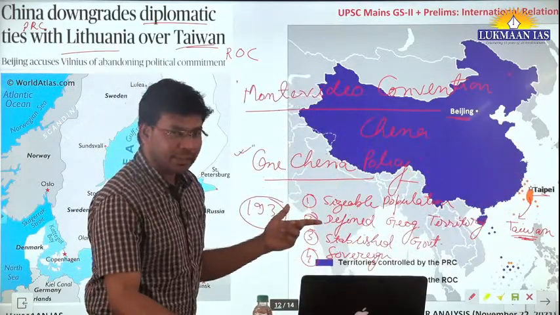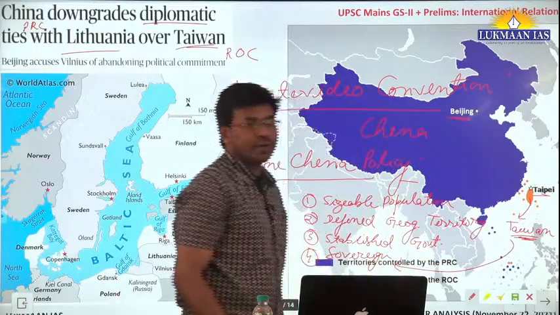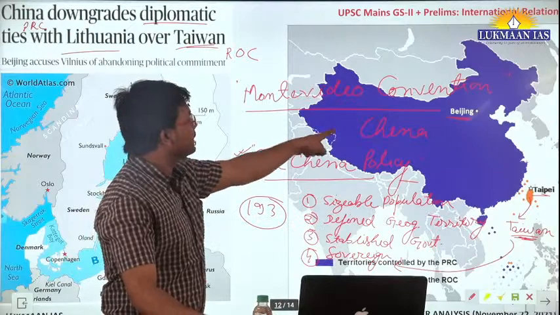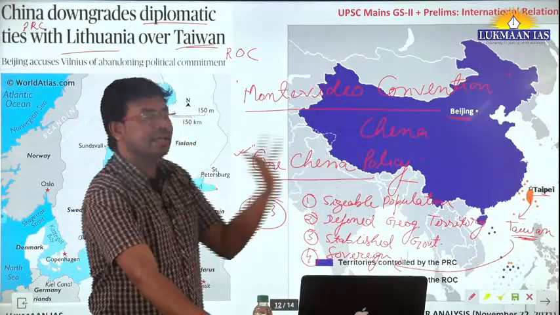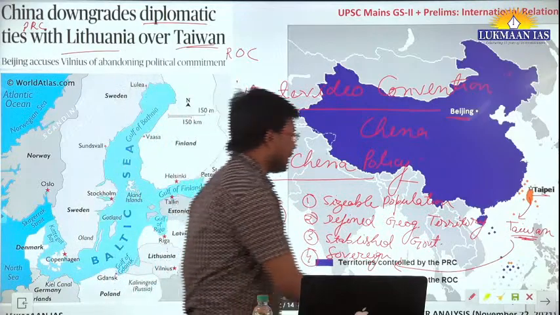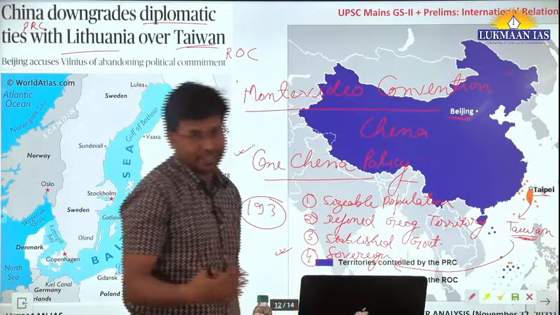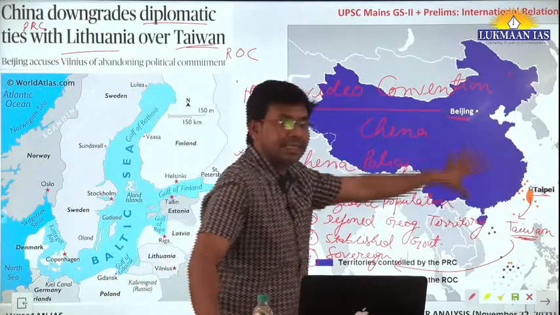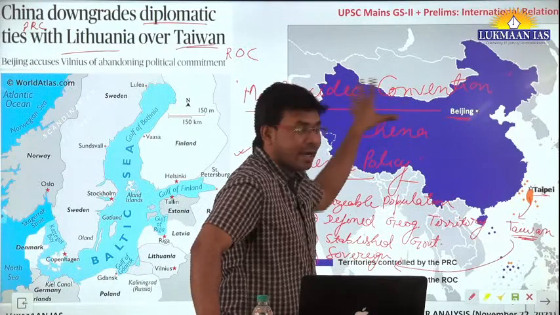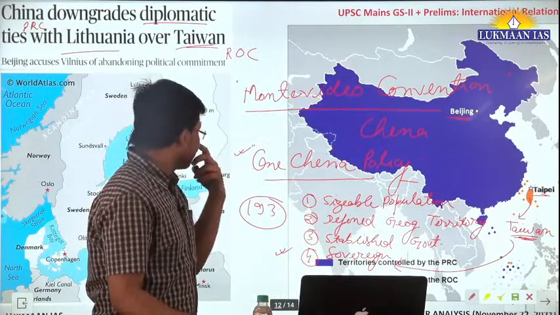So when we talk about Taiwan, Taiwan is lacking on this particular front, sovereignty, because China says the one China policy is to be followed by other countries when they are dealing with China. Although Taiwan asserts it is sovereign, its sovereignty is being undermined by the one China policy of mainland China. So this is the thing.